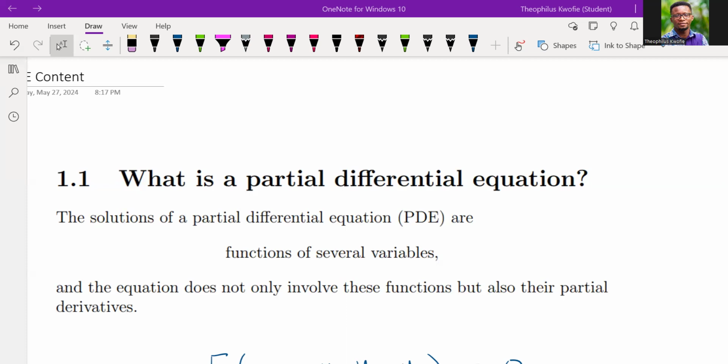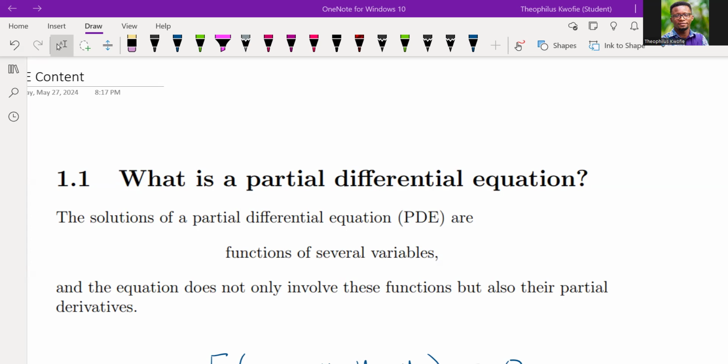In this particular episode, we are looking at PDEs, that is Partial Differential Equations. Now, why do we want to study PDEs? PDEs play a very crucial role in various fields such as physics, engineering, economics, and many others. I want to point out that PDEs are essential for modeling natural phenomena such as heat conduction, wave propagation, fluid dynamics, and quantum mechanics.